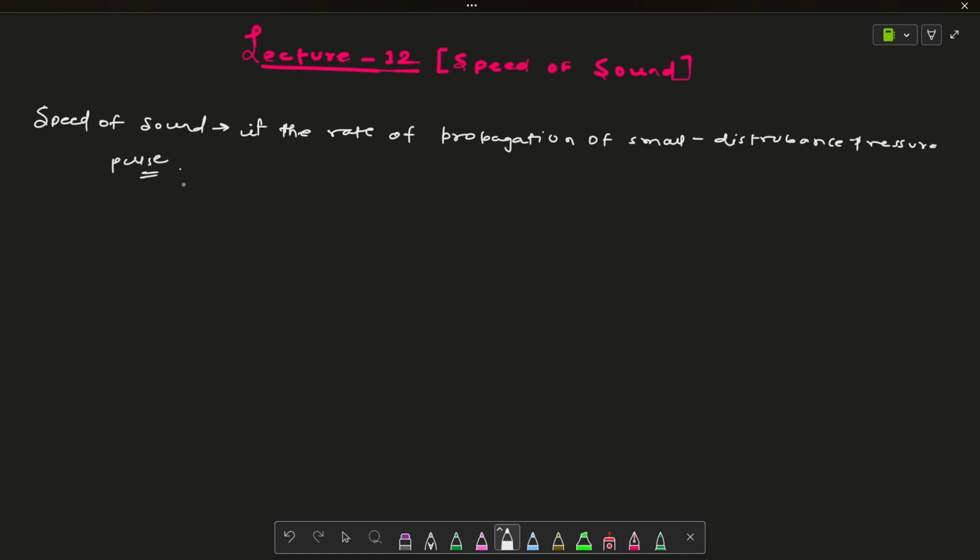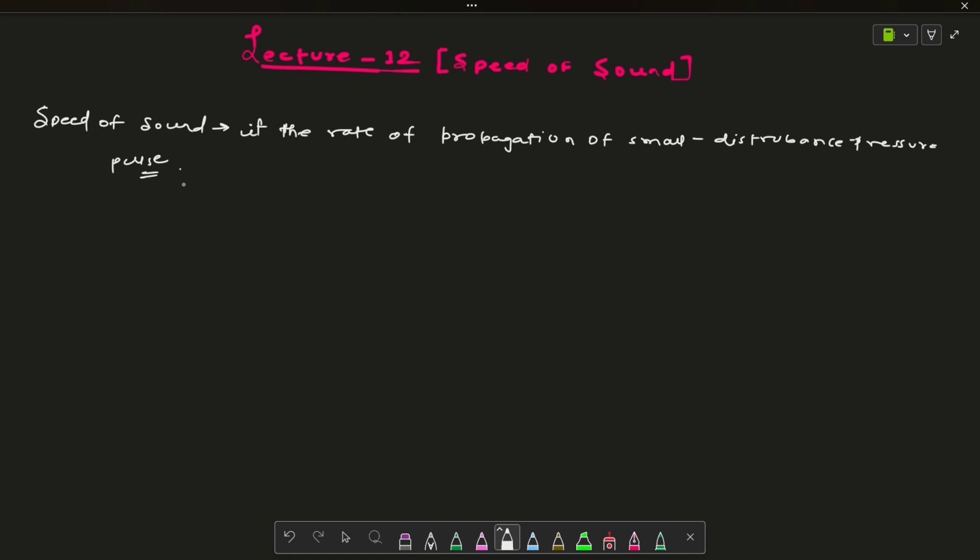The best example: have you seen that when you throw a ball into a pond, a circular wave starts traveling from the center point to a very far distance?